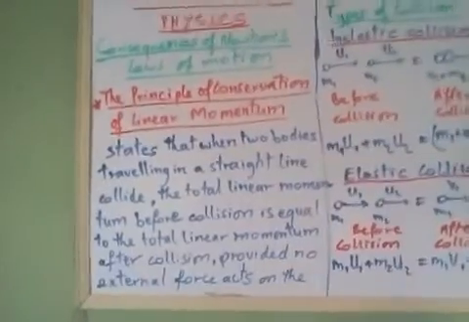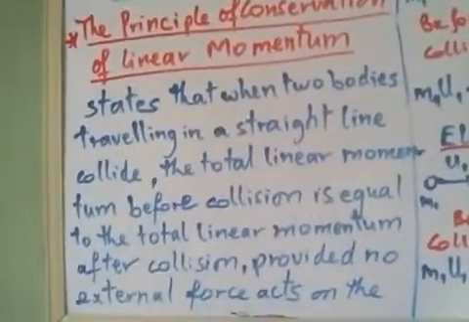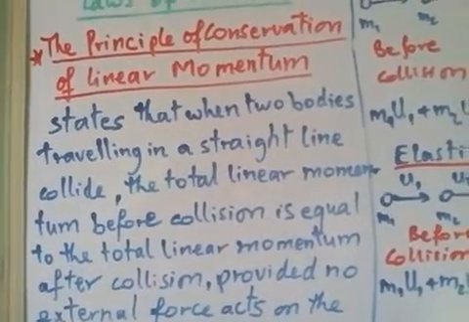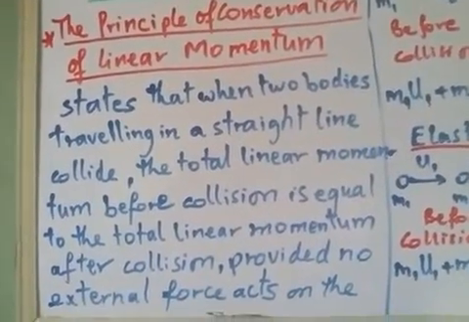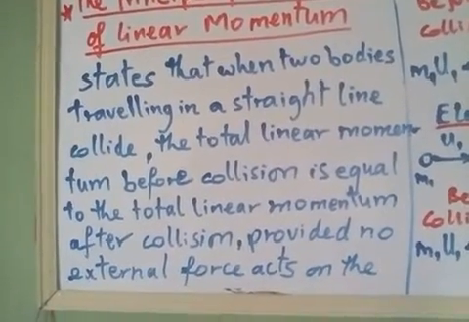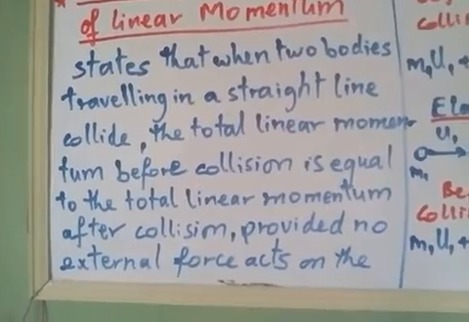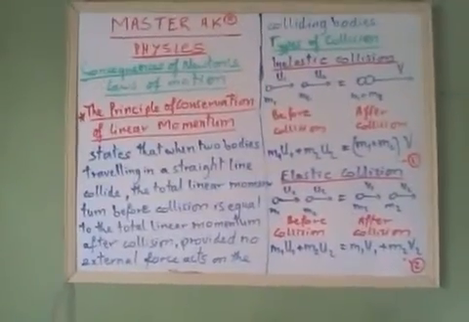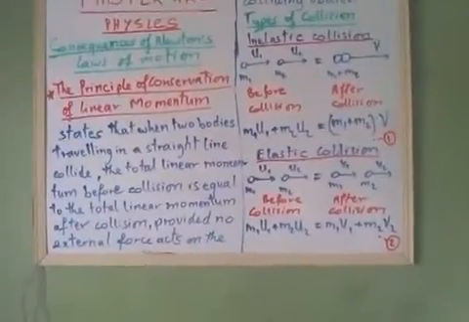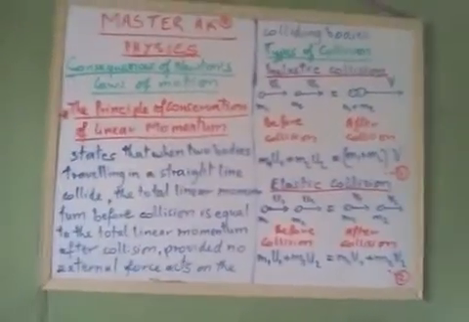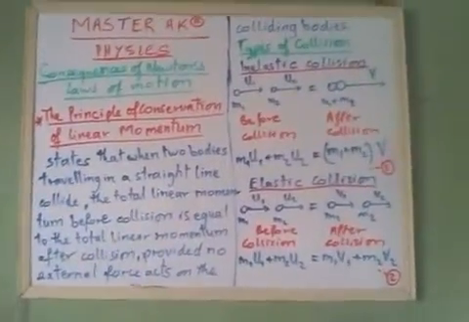The principle of conservation of linear momentum states that when two bodies traveling in a straight line collide, the total linear momentum before collision is equal to the total linear momentum after collision, provided no external force acts on the colliding bodies.